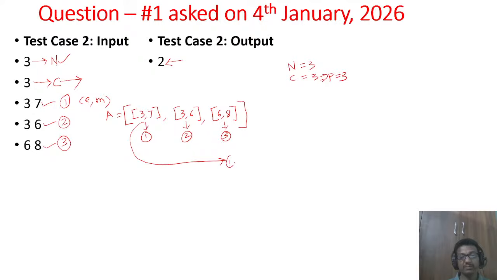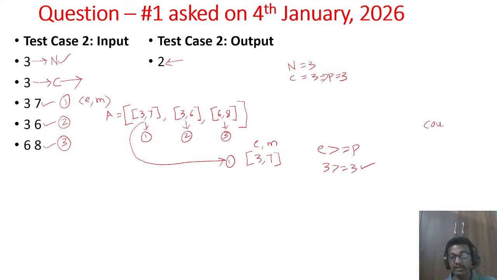Now first we'll take the first chef's turn. I will assume that chef number 1 goes first. What are his attributes? 3 comma 7. So this is E and this is M here. You check whether E is greater than or equal to the complexity P. E is 3. So 3 greater than or equal to 3. Yes, that means chef 1 can cook the dish.